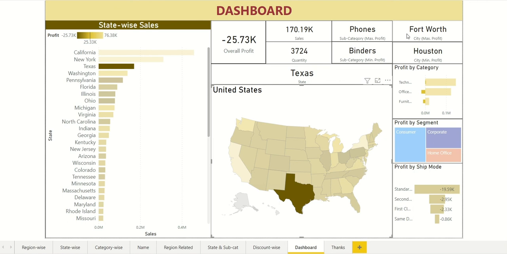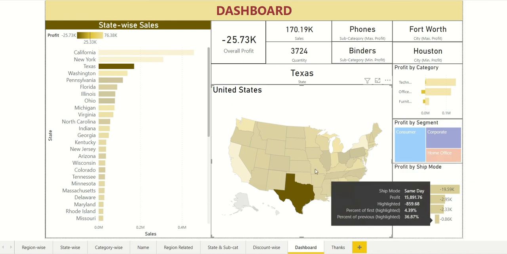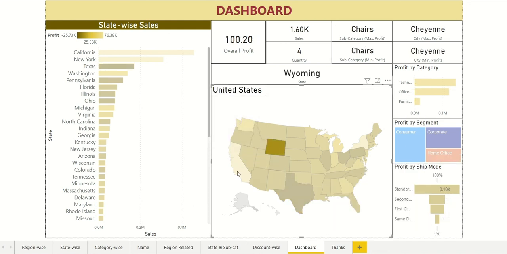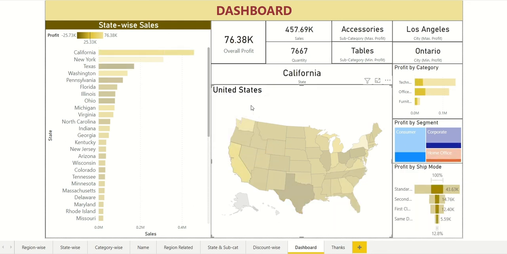Fort Worth city made maximum profit. And the office supplies category made most of the loss, followed by furniture. By selecting each state, we can analyze the situation using these components and charts.